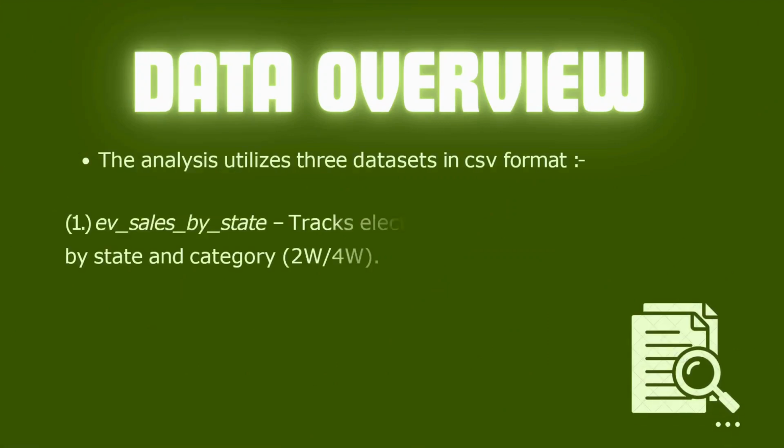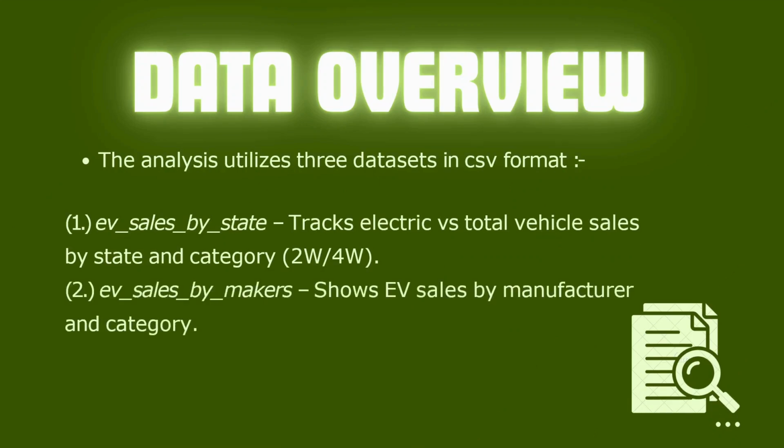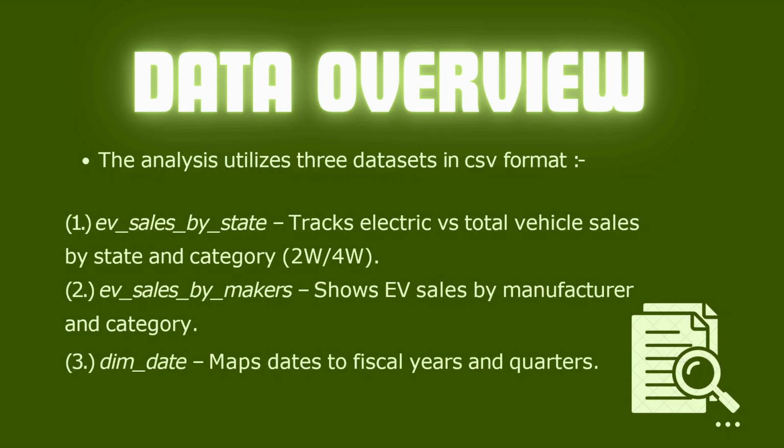Now, coming to the data overview, the analysis utilizes three datasets in CSV format. First is EV sales by state, which tracks electric vehicles versus total vehicle sales by state and category. Second is EV sales by makers, which shows EV sales by manufacturer and category. Third is SIM date, which maps dates to the fiscal year and quarter.